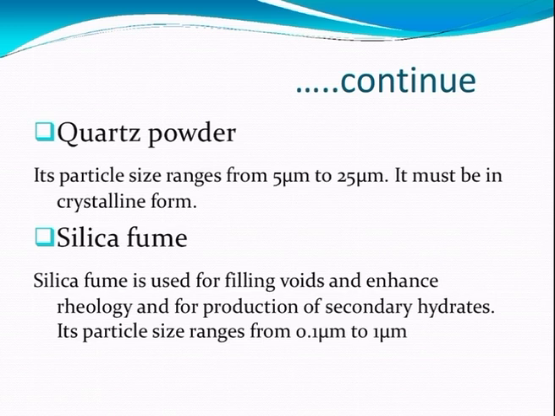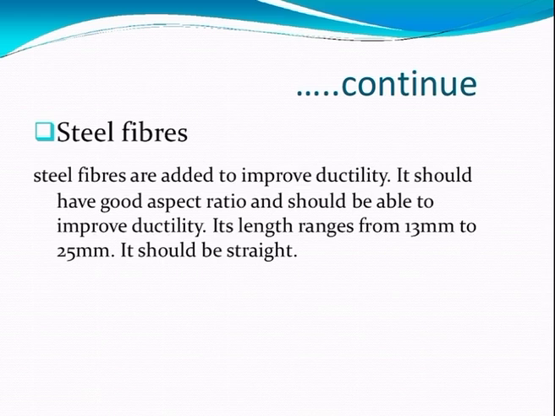Next one, quartz powder. The particle size of the quartz powder ranges from 5 micrometer to 25 micrometer. It must be in the crystalline form. Next one, silica fume. Silica fume is used for filling the voids, to enhance the rheology, and for the production of secondary hydrates. The particle size of silica fume ranges from 0.1 micrometer to 1 micrometer.